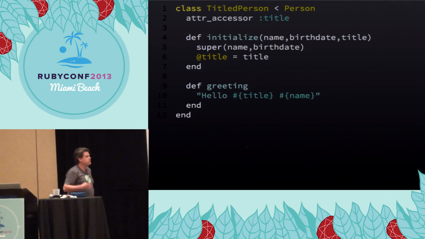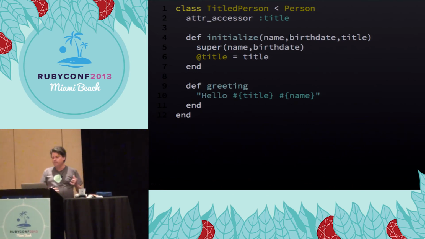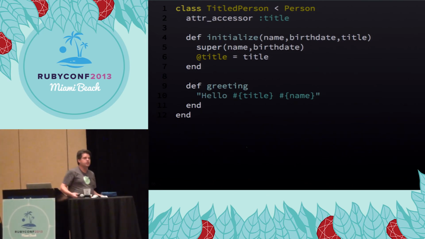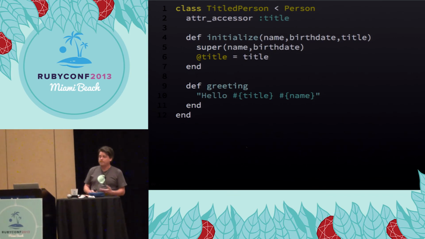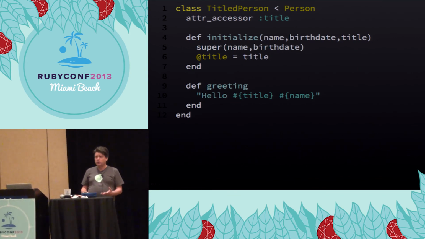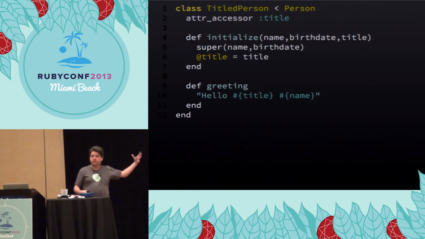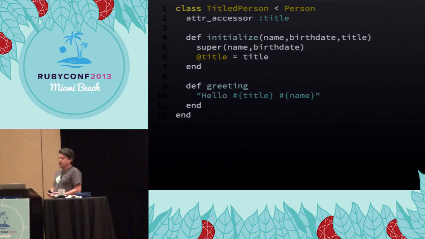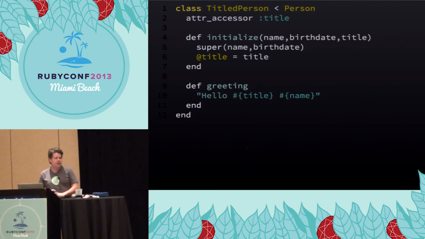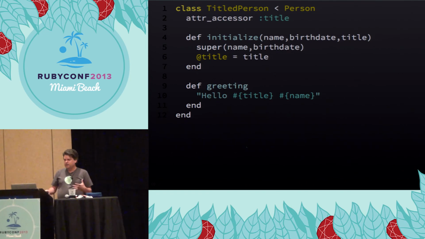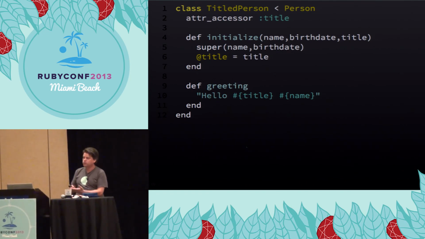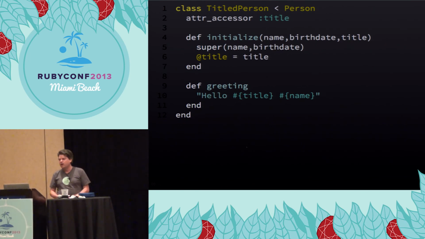So we didn't need to check for nil. Unfortunately, this technique is great for giant slides with giant fonts on them, but in reality, think of an object in your system that has a lot of optional values. It would be super complex to do this with lots and lots of optional values. You could use modules. It gets kind of weird, but it also shows this is not really the most Ruby way to solve this problem, right? In Ruby, yes, you make classes and they create objects, but having lots of fine-grained types like this is not as helpful as it might be in a statically typed language.